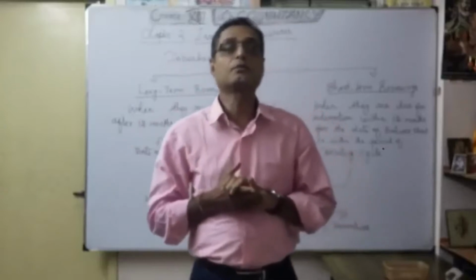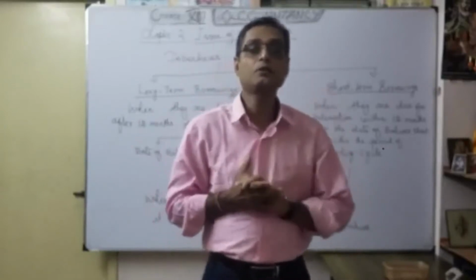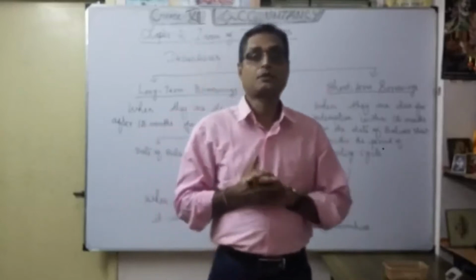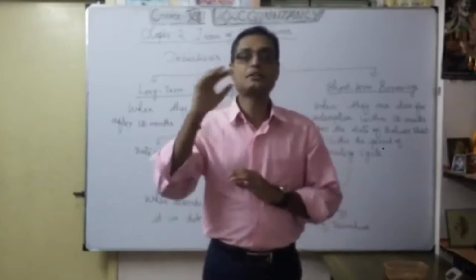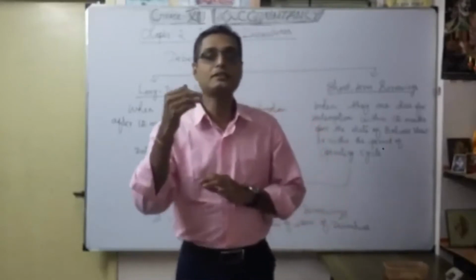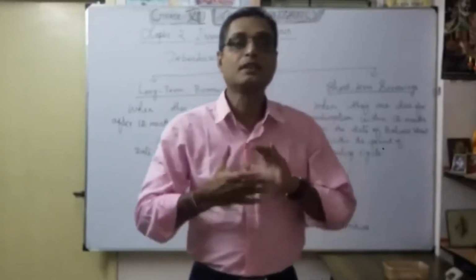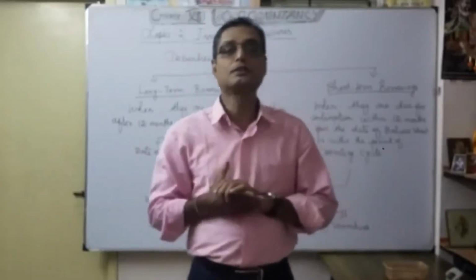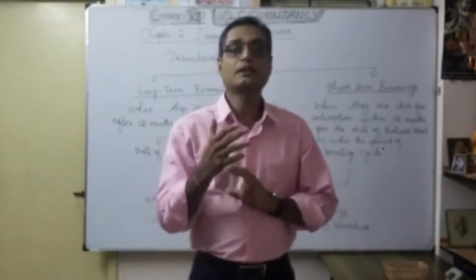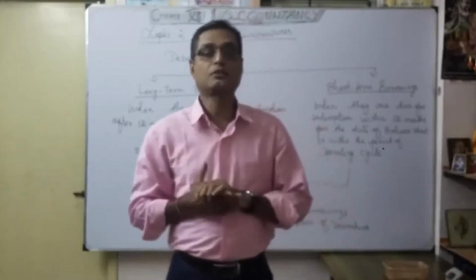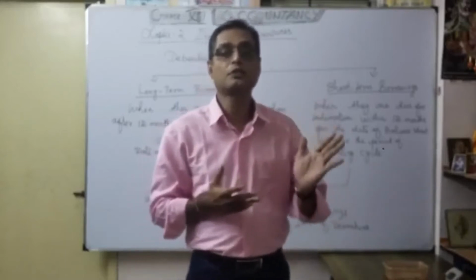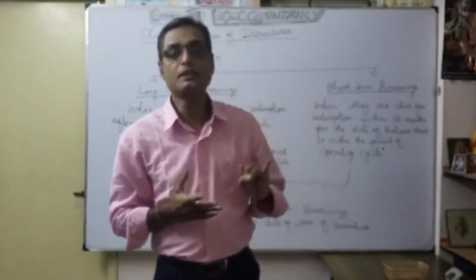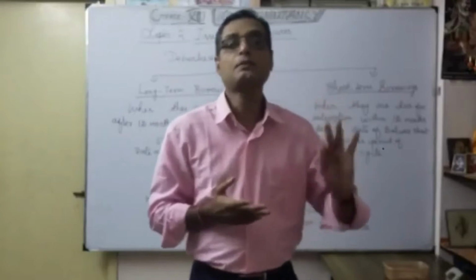According to 6 main points of view, we discussed totally 12 types, two under each, like redeemable debenture, irredeemable debenture, convertible debenture, non-convertible debenture, registered debenture, bearer debenture, and so on. That's what we discussed in the last two videos.